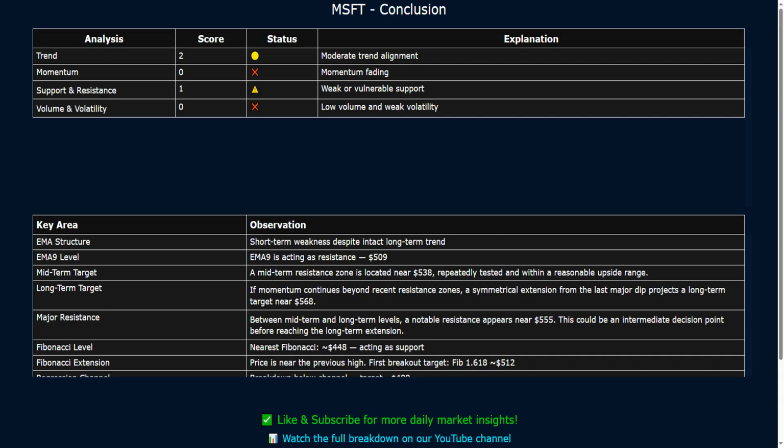Nearest Fibonacci level is $448, acting as support. With price above the previous major high, the next Fibonacci extension to watch is $512, Fib 1.618. Breakdown below regression channel, target is around $488.